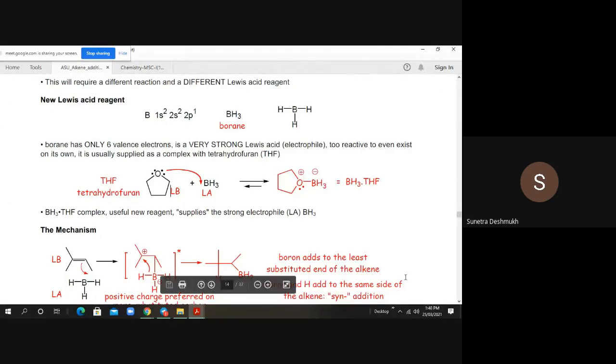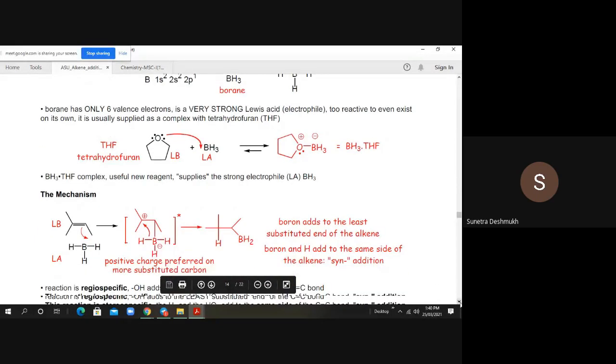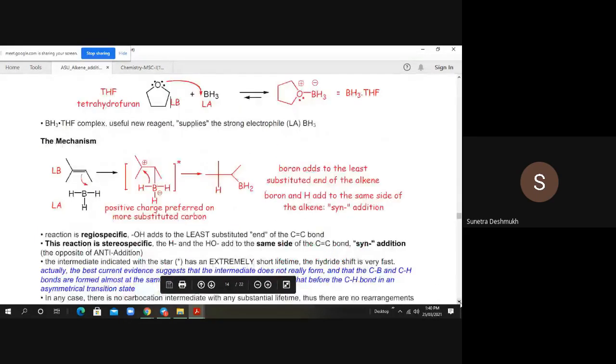So again we are going to add the OH group to the less substituted end. That means we want to follow the anti-Markovnikov addition reaction, and this anti-Markovnikov addition of a water molecule we can carry out with the help of boron, BH3 and THF. So here pay attention. Again we have taken the same molecule, an unsymmetrical olefin, with one hydrogen and one hydrogen.